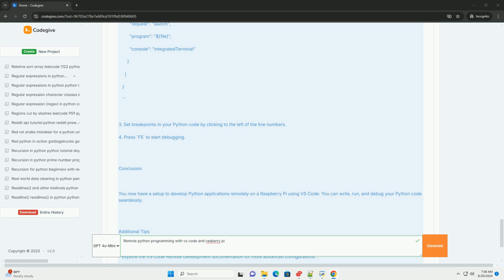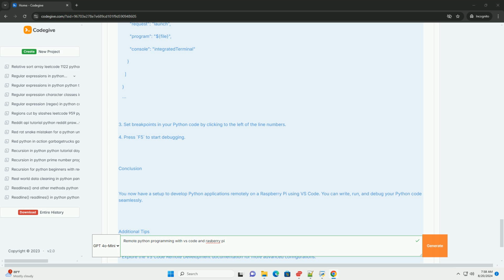Step 7. Debugging your Python code. 1. To set up debugging, you need to create a .vscode folder in your project directory and add a launch.json file. 2. In the .vscode folder, create a file named launch.json with the following content: version 0.2.0, configurations: name Python: Current File, type python, request launch, program ${file}, console integratedTerminal.